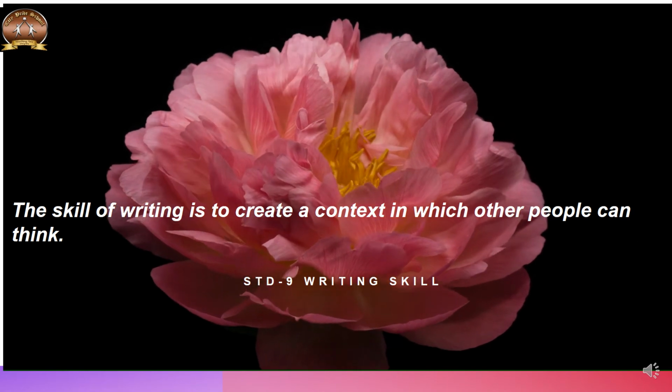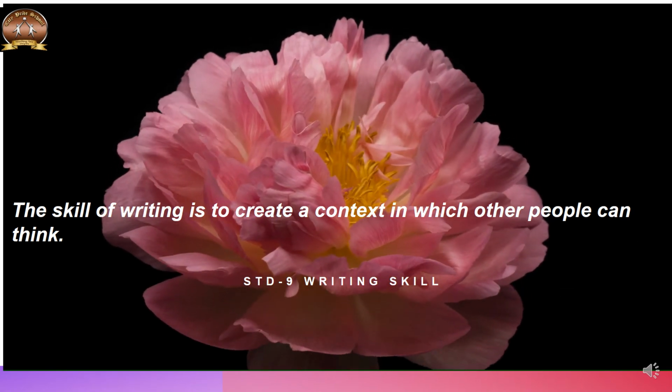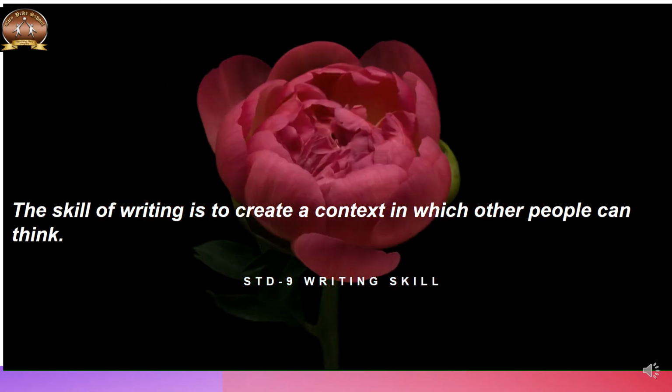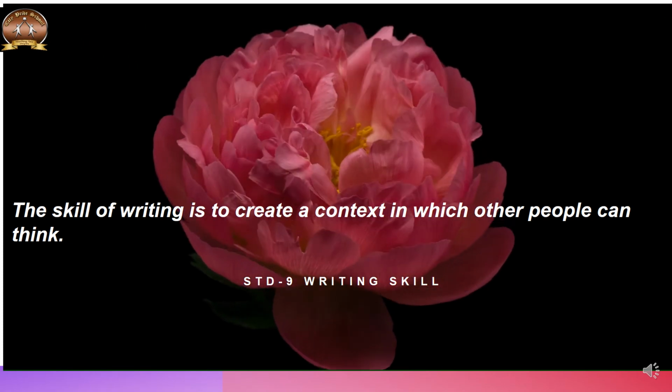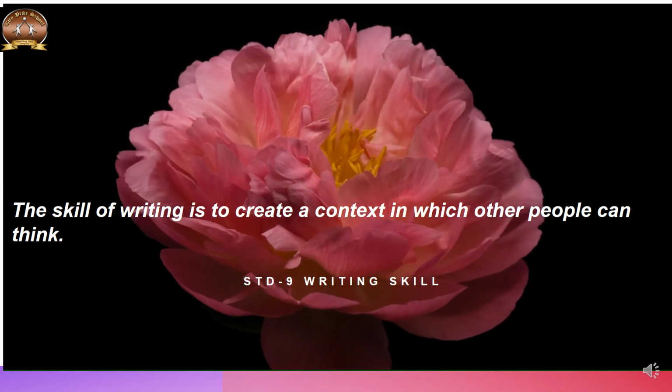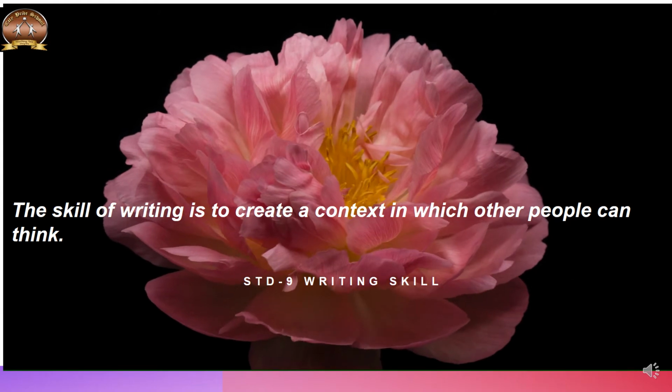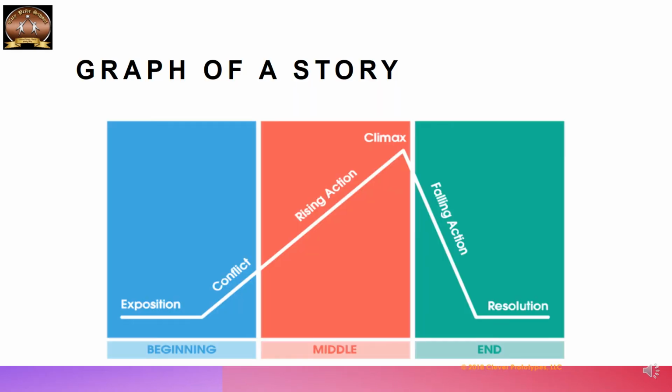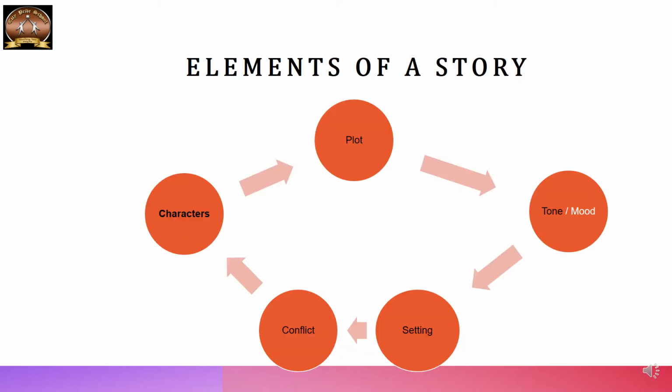I hope the previous two classes or the video lessons sent to you have made a clearer understanding of the skill of story writing. So far, we had learned how the story begins, how it reaches the climax, and then finds the end.